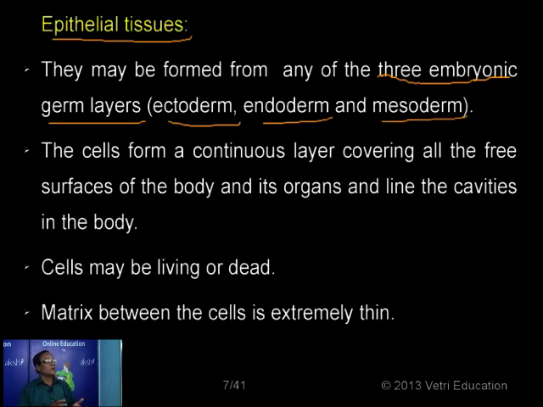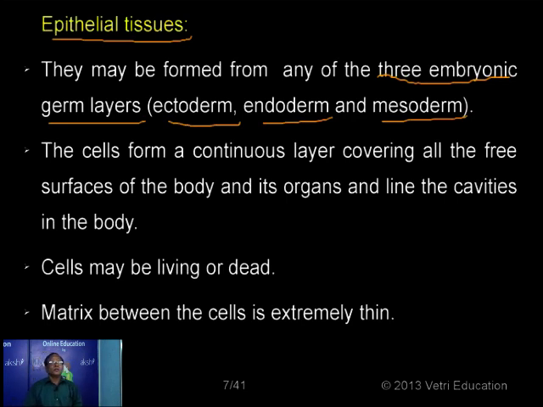And some of them, not all the epithelial tissues are developed from all the three layers. So any one type of epithelial tissue can develop either from ectoderm or from endoderm or from mesoderm. We will see the examples one by one also.